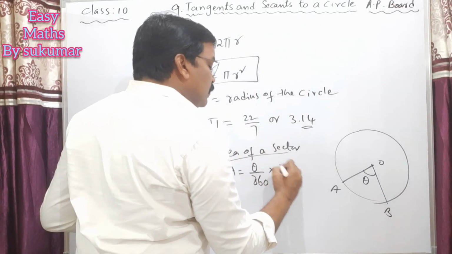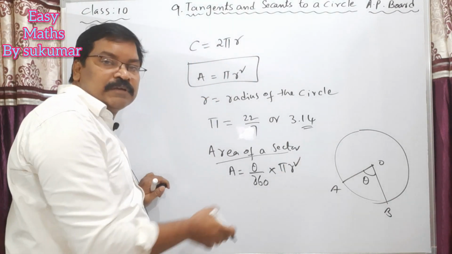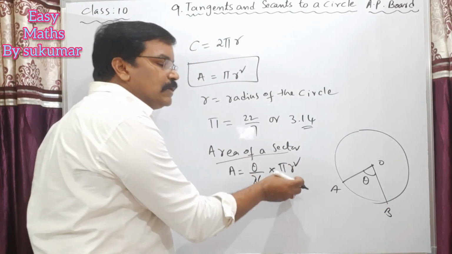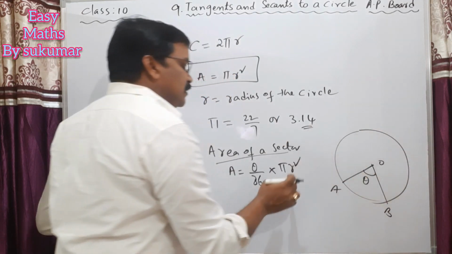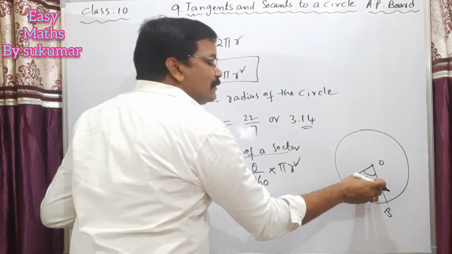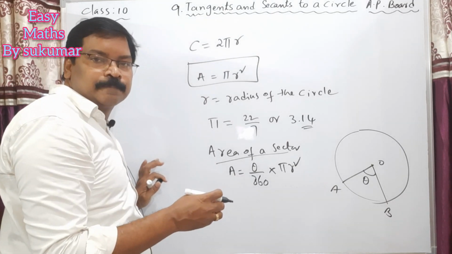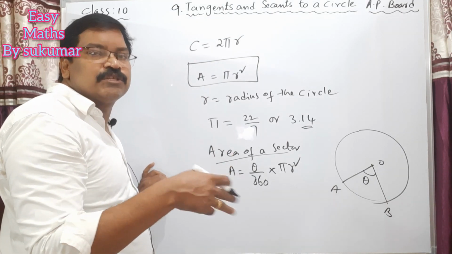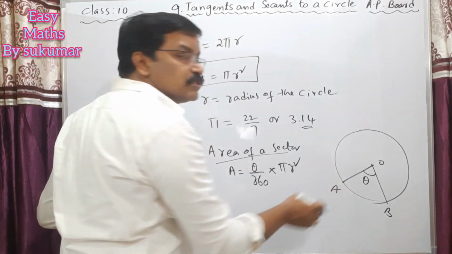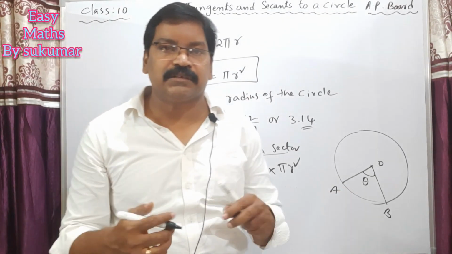That means theta by 360 of pi r square. Why? Because the total area of this circle is pi r square, but this part, the sector, is theta by 360 of it. So theta by 360 into pi r square is equal to the area of a sector.